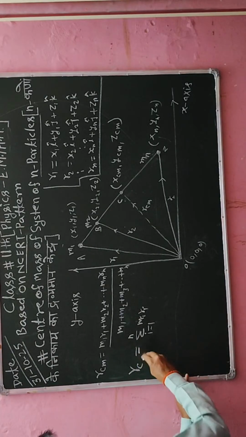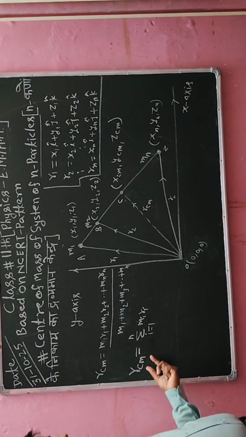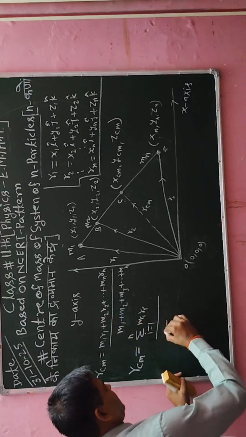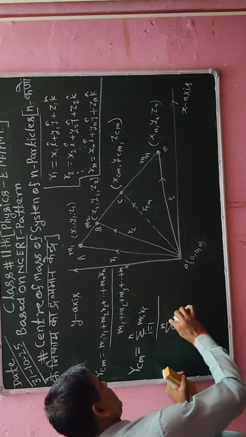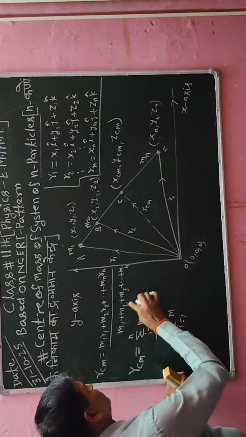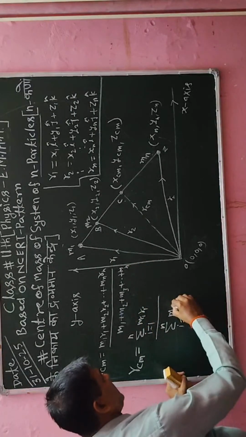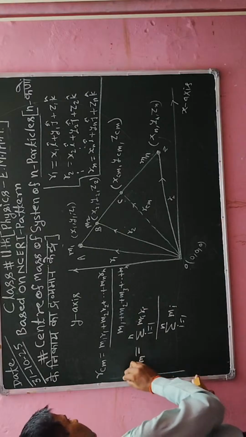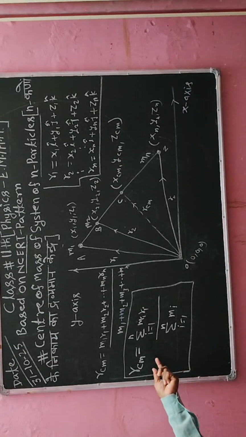So r cm is the center of mass of n particles, divided by sigma i equal to 1 to n m i, and its value is written here: m1 plus m2 plus m3 plus m4 up to mn. Okay, this is the complete information. I have generalized the formula for calculating center of mass.